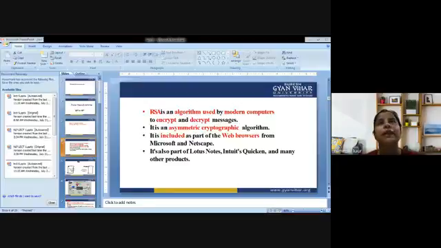The public key is publicly available. It could be accessed by anyone who has control over the network. But the private key is only known to the intended recipient, so that he could retrieve the information that is being sent, and nobody else in the network could hack the information. That is why it is an asymmetric cryptographic algorithm. It works on two different keys, the public key and the private key. As the name describes, the public key is given to everyone and the private key is kept private.